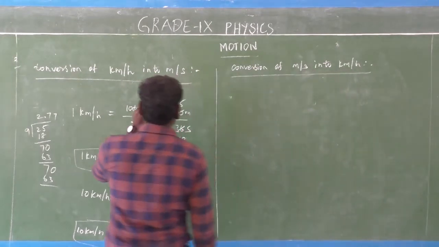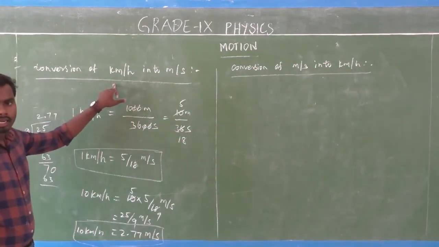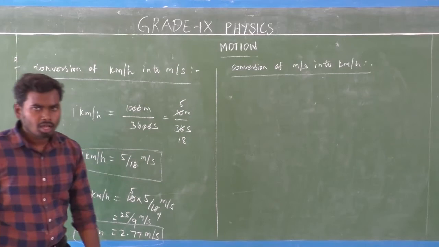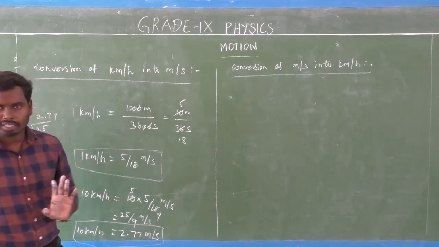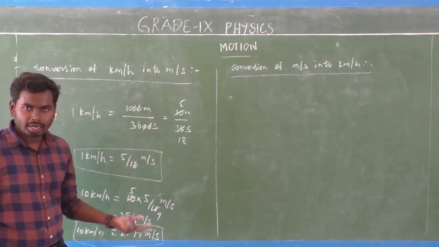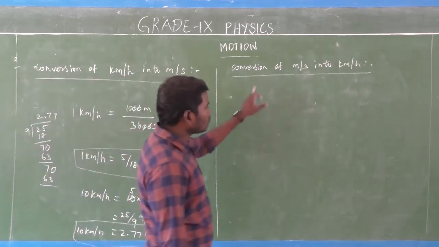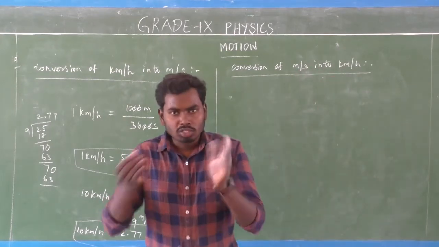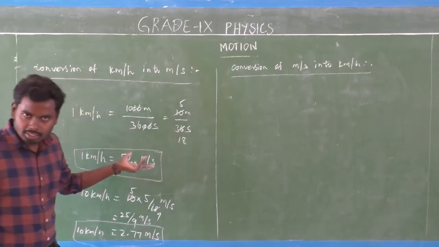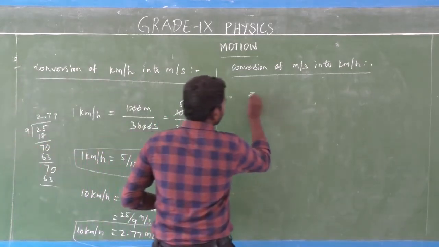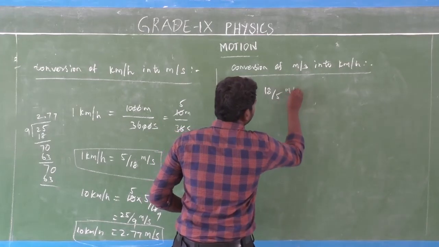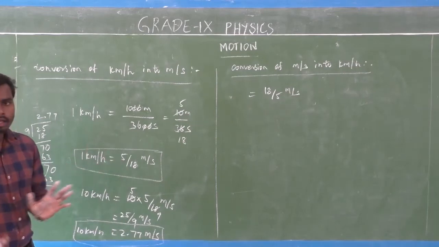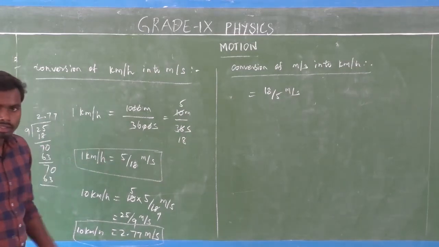Look here. In the conversion of kilometer per hour into meter per second, we have used 5 by 18 meter per second. So if you want to convert from meter per second into kilometer per hour, you just inverse that, which means you just use 18 by 5. That's all. That's very simple.